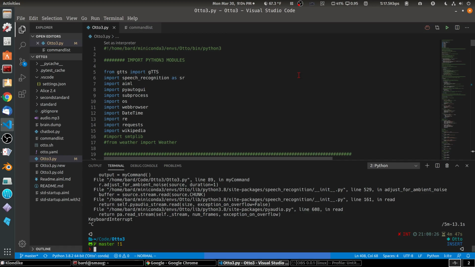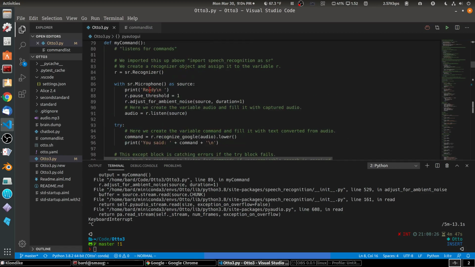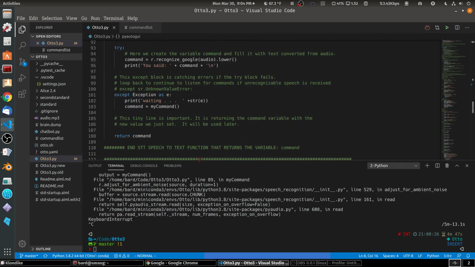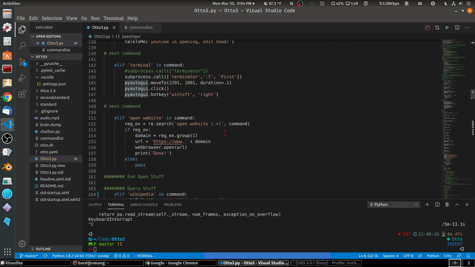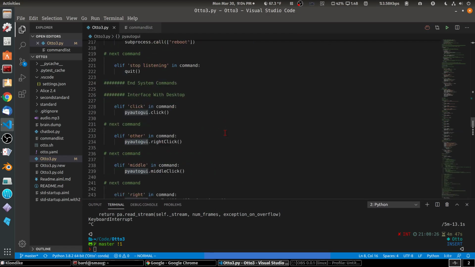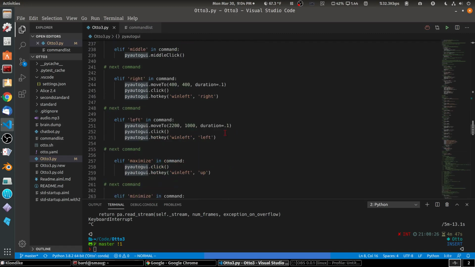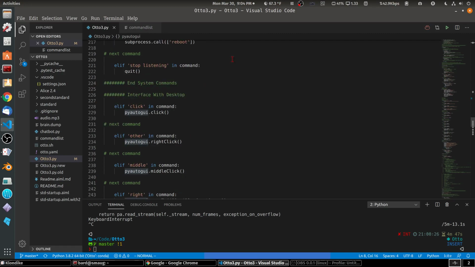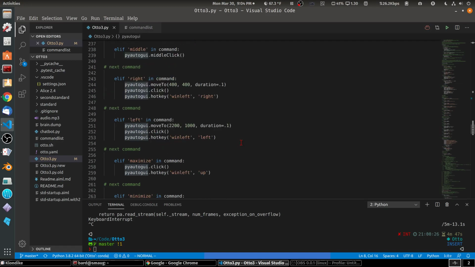And see, we've imported PyAutoGUI here, and we have the code down here. Let me make this a little bigger. For click, right. Here's click, PyAutoGUI click. Here's the right click, here's the middle click. So it's very easy to do this kind of thing.